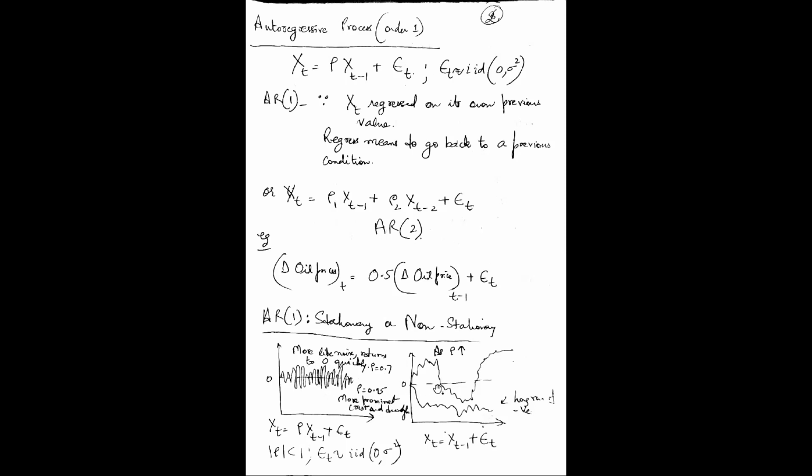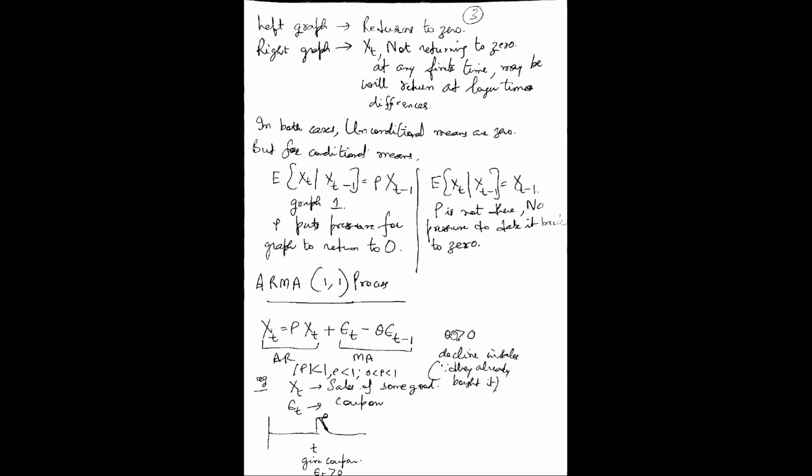But with a non-stationary process, if it is in the negative direction, it will continue for a large amount of time. It will be negative, it will be positive, for a large amount of time. Theoretically it will come back to 0, but only after a long time, because there is no rho in the non-stationary process. Rho is 1 here. There is no force bringing the probability distribution function back to 0. That's the difference between the stationary and non-stationary auto-regressive process.